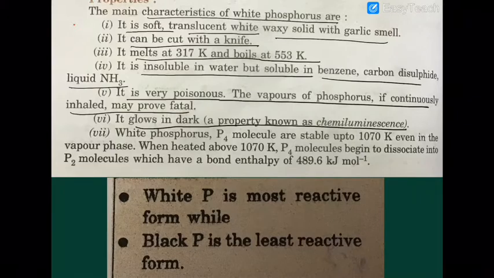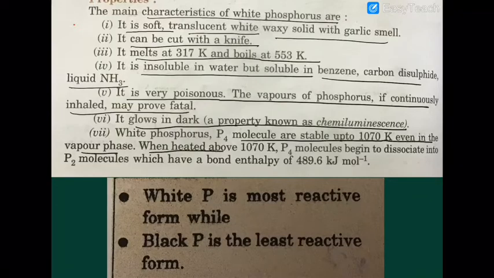That reaction is actually the oxidation of phosphorus by the oxygen present in the air. That is why phosphorus is kept in water, just to cut off the supply of oxygen from the air. White phosphorus P4 molecules are highly stable even in the vapor phase.